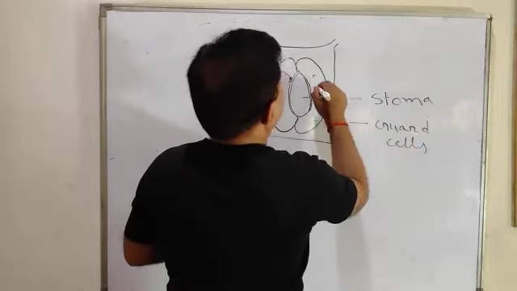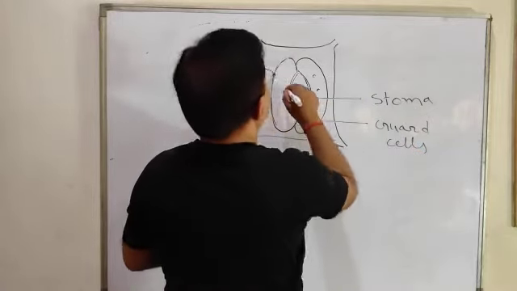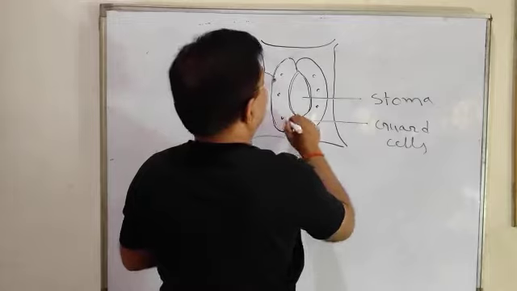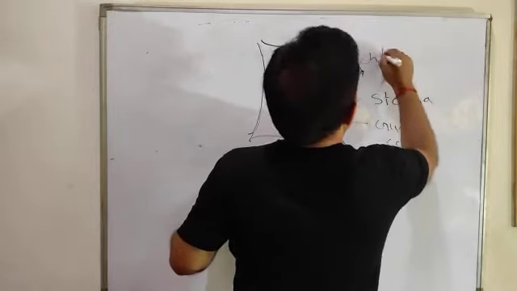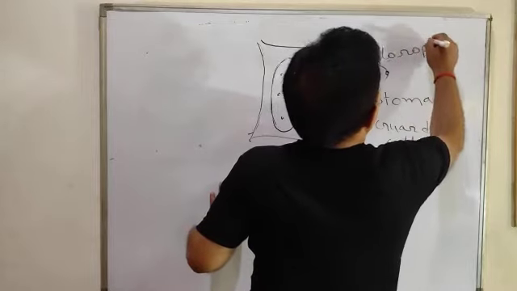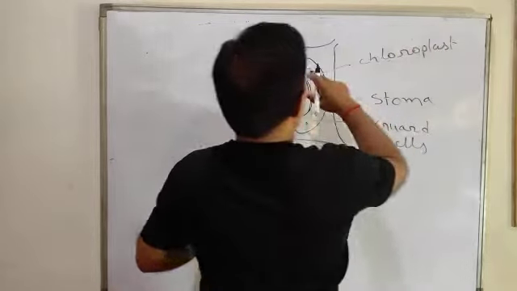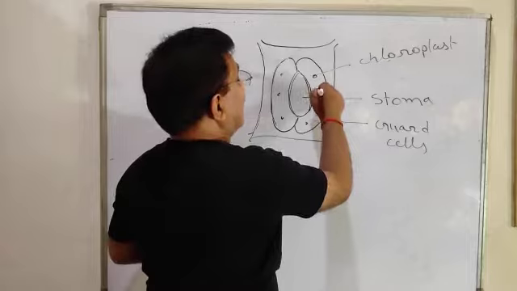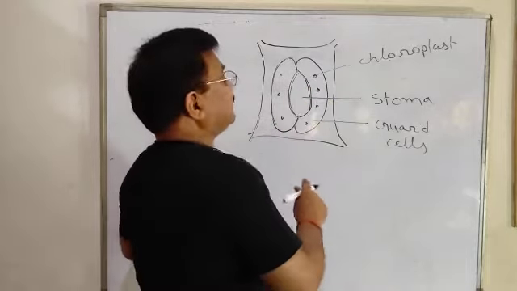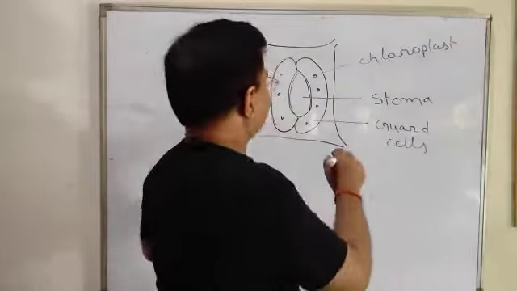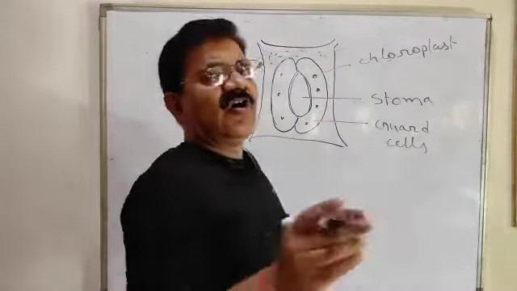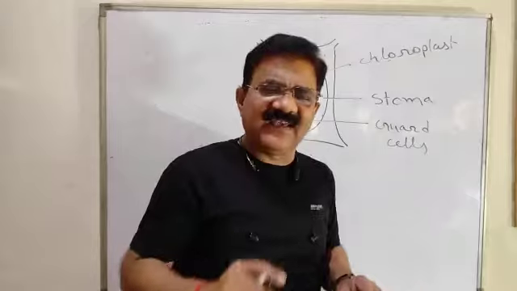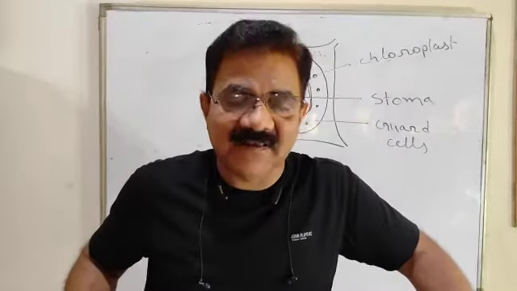And in guard cells, chloroplasts are present. This is chloroplast. Chloroplasts are present in the guard cell. Now, dear children, the other cells here are the subsidiary cells or epidermal cells. Subsidiary cell or epidermal cell.